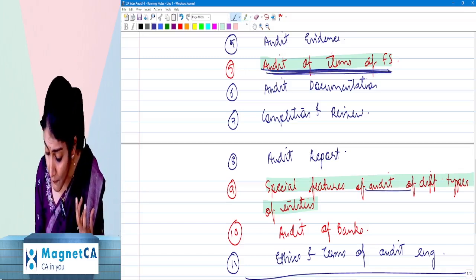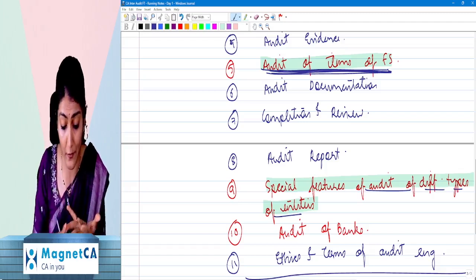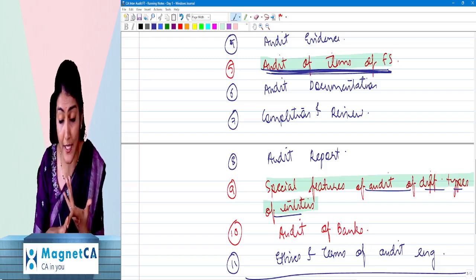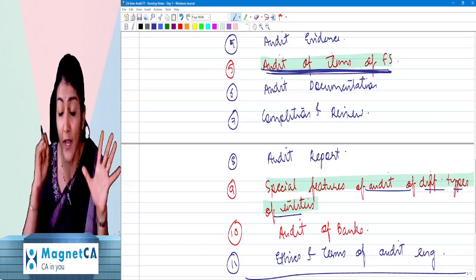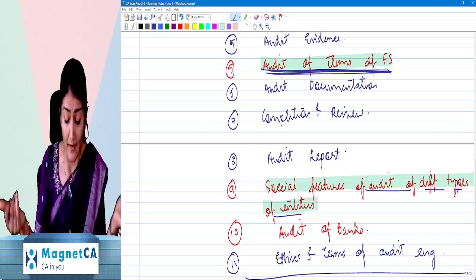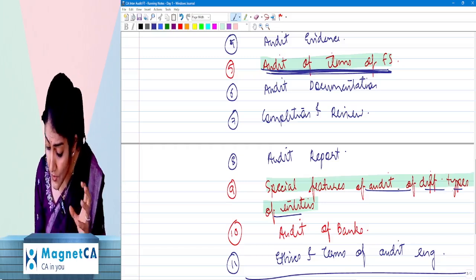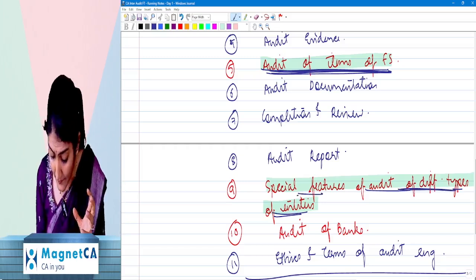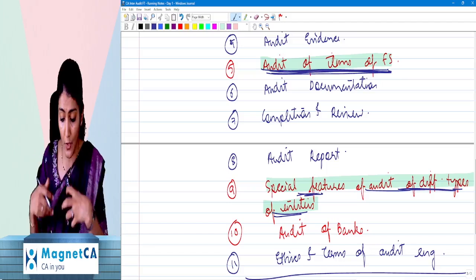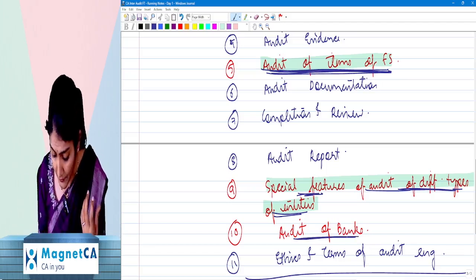Then audit of the different types of entities, like you have government audit, cooperative society audit, NGO, charitable institution, local body, trusts and societies, school, college, hospital, cinema hall, right? Leasing company, hire purchase finance company. So all those different types of entities, what are the special aspects or features of the audit is discussed in chapter number 9. And then the audit of the banks, right?